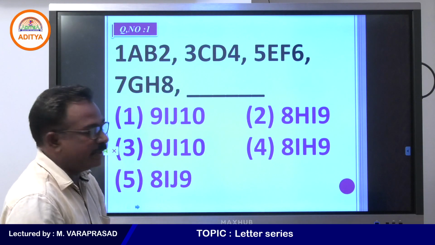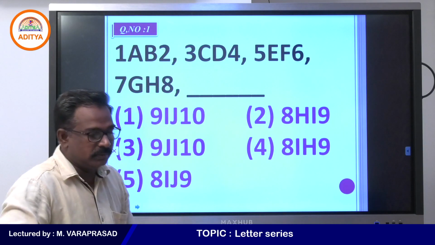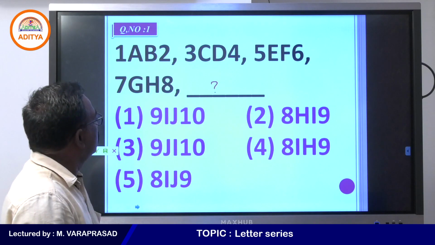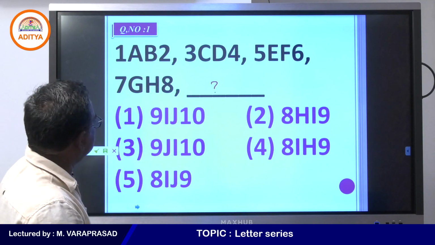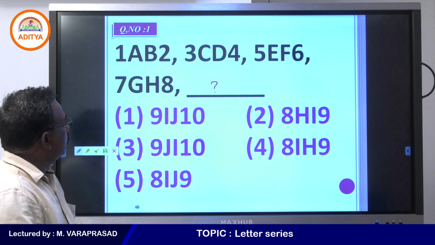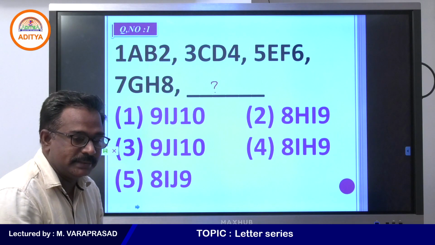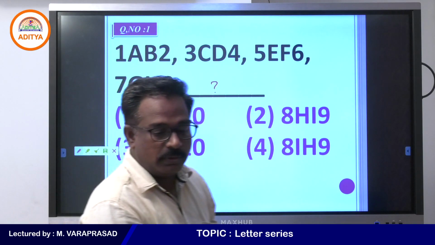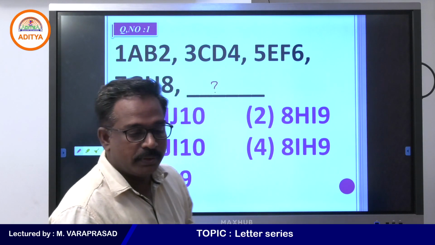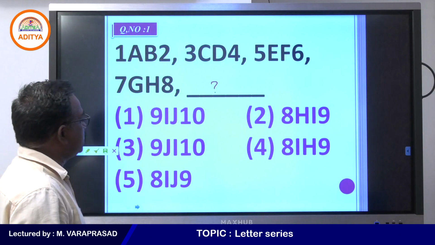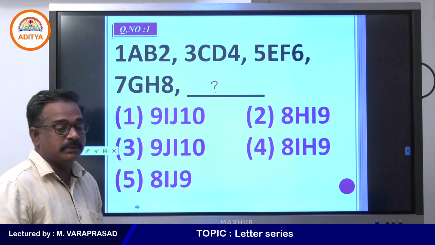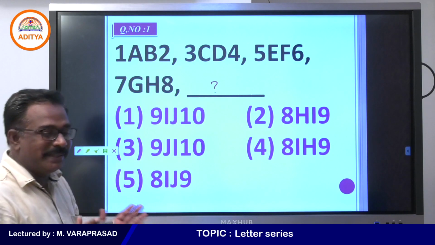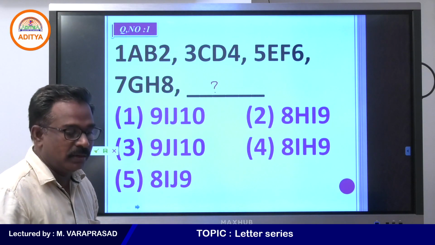Alphanumeric series. What is the question mark place here? What will you get in the place of the question mark? Kindly find out this answer. The series is A 1, B 2. So numbers and letters mixed is given as an alphanumeric series.